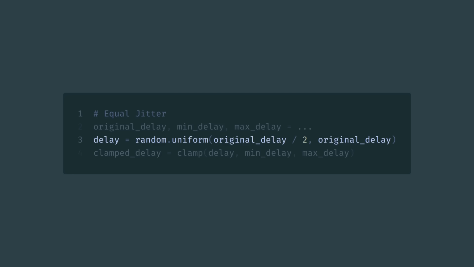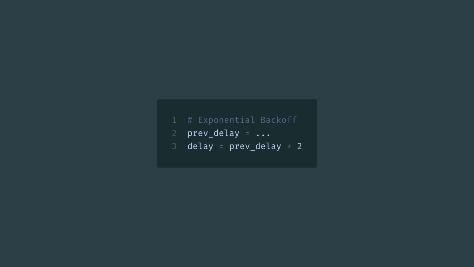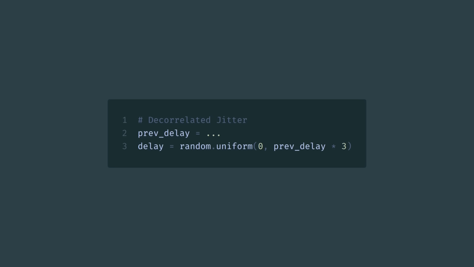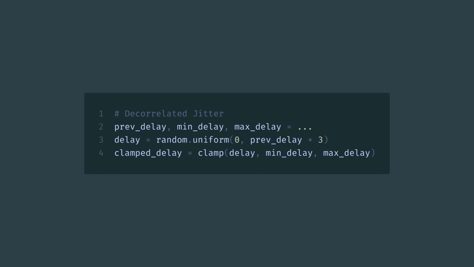And the final algorithm is called decorrelated jitter. You remember that exponential backoff can be written as a relation on the previous delay? In decorrelated jitter, the idea is that instead of using the previous delay directly, we use it as a base to calculate our random boundaries, which is from 0 to 3 times the previous delay. And on average, it will grow at the same rate as an exponent with base 1.5. And with clamping, it looks like this.